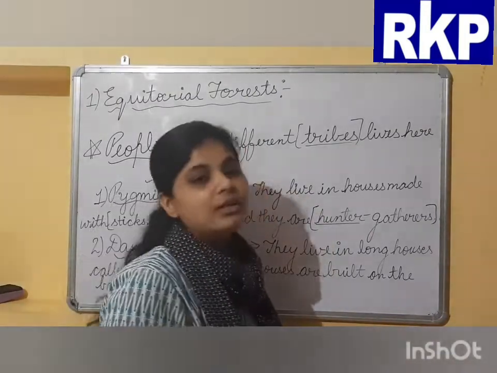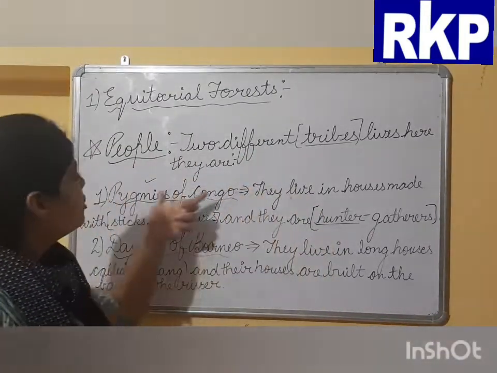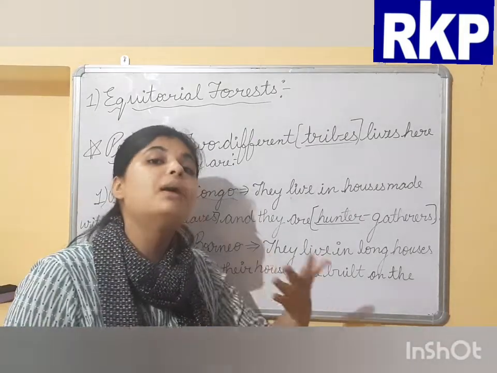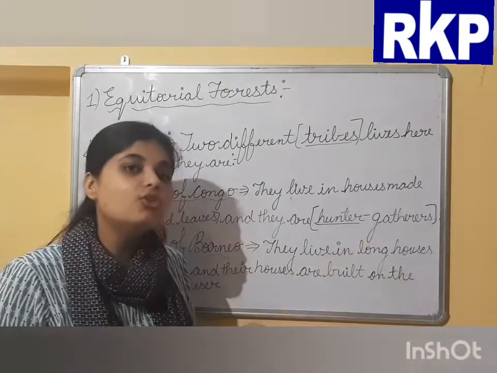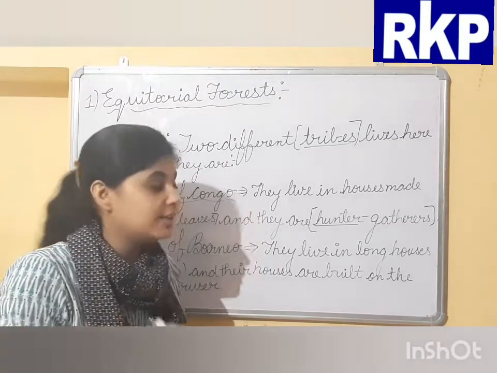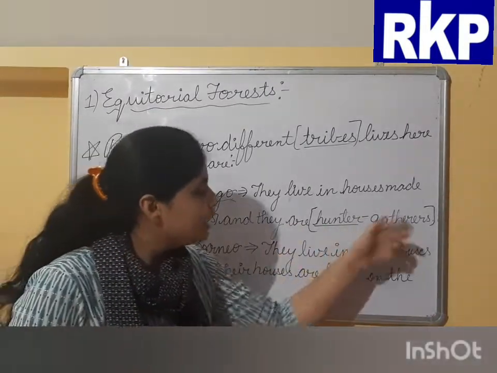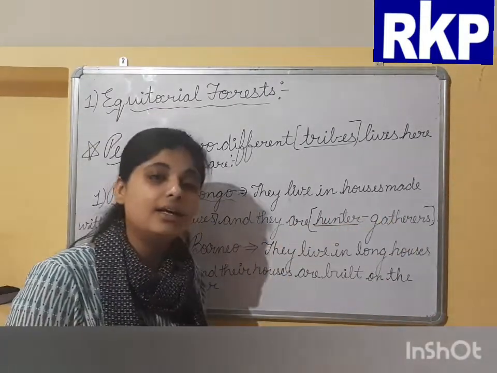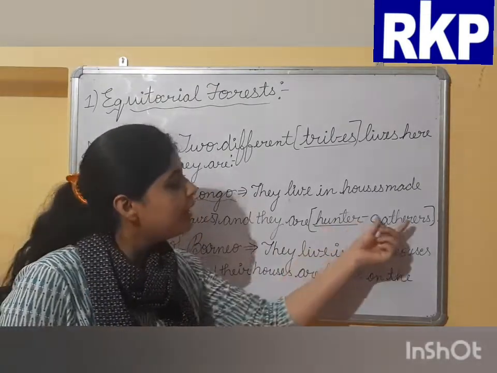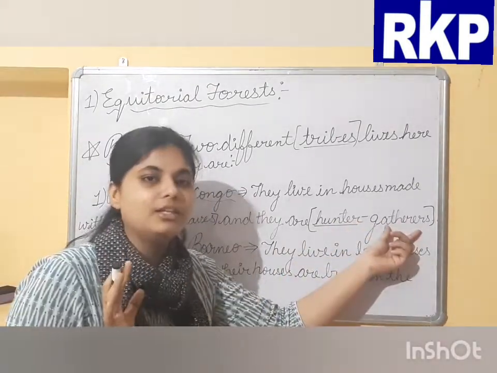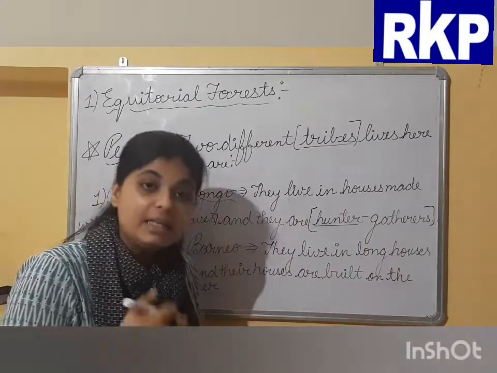In simple words, they live by hunting and collect food rather than farming. First they hunt the animal and then gather whatever is available in the forest that they can eat in order to survive.